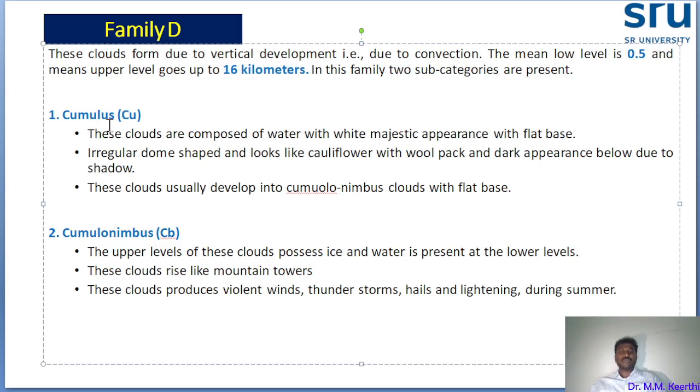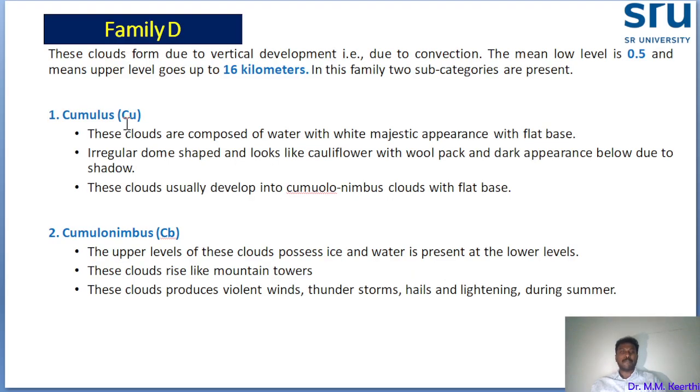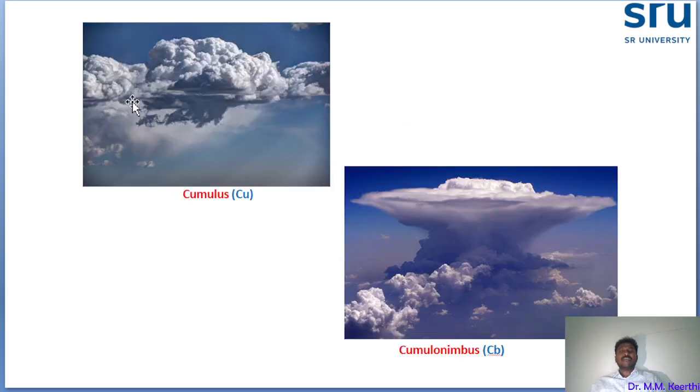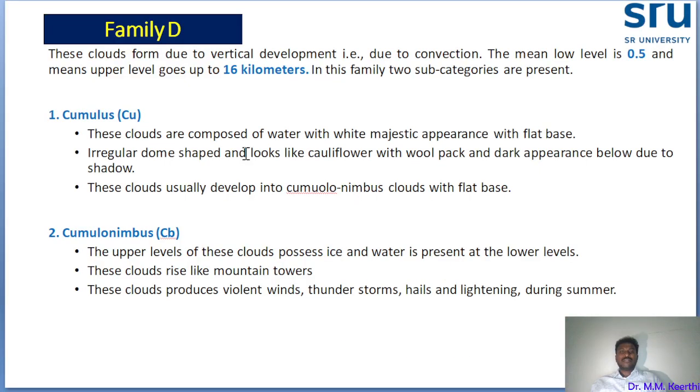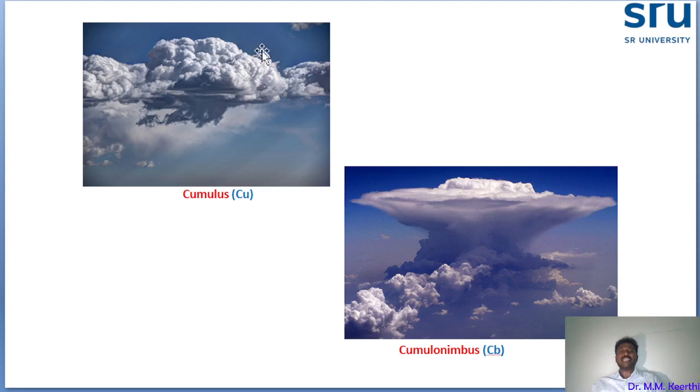Cumulus cloud, CU. What is cumulus? This is the cumulus cloud. These clouds are composed of water with a white majestic appearance. I already told you the basic clouds: the base will be flat and the top will be round shaped. With a white majestic appearance, this irregular dome shape looks like cauliflower with a wool pack.